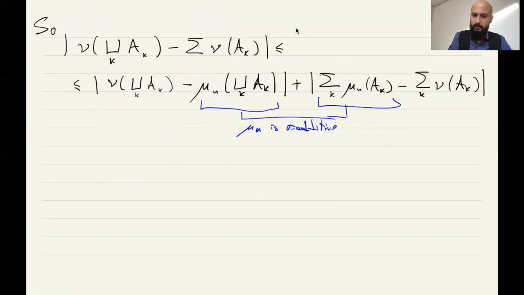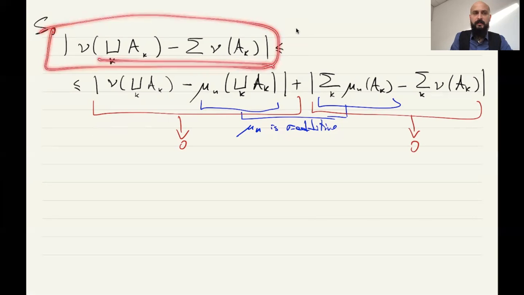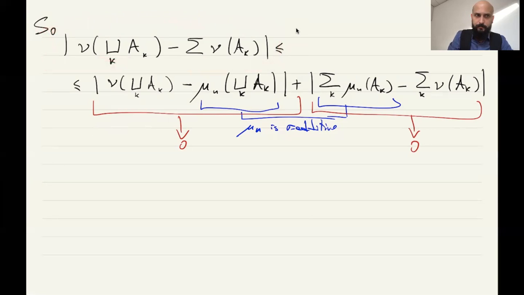Okay, so we proved that this goes to 0 and this other element goes to 0 when n goes to infinity. But this number is independent of n, so it means that this number is 0. So we have that the measure nu is indeed a measure.